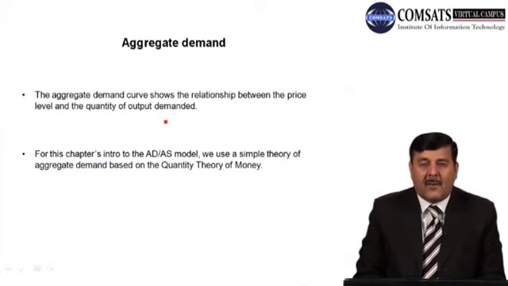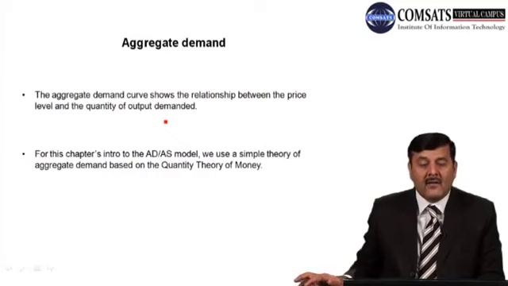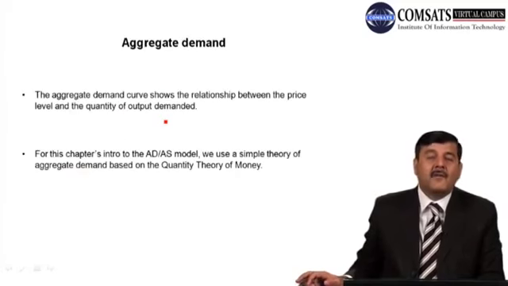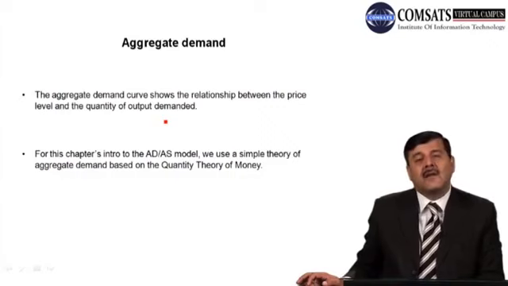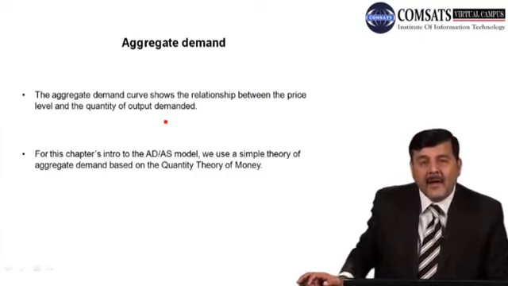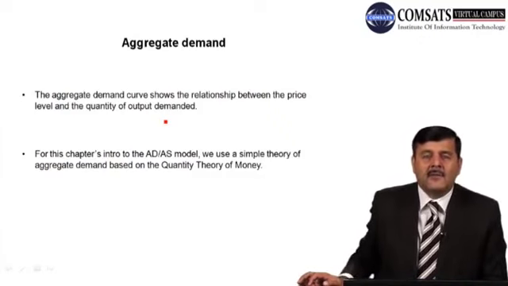Now, in this chapter, we would like to understand the aggregate demand, aggregate supply model. We use a simple theory of aggregate demand, which is based on the quantity theory of money. So we would like to explain the concept of aggregate demand, which is based on the QTM. If you remember, हमने quantity theory of money detail में पढ़ी थी in the chapter on money supply. So here we will discuss the theory of aggregate demand in terms of the quantity theory of money.